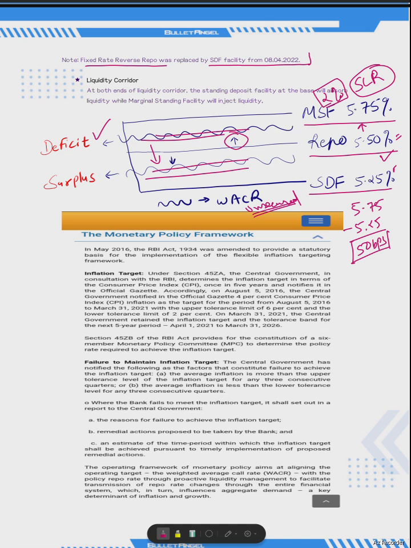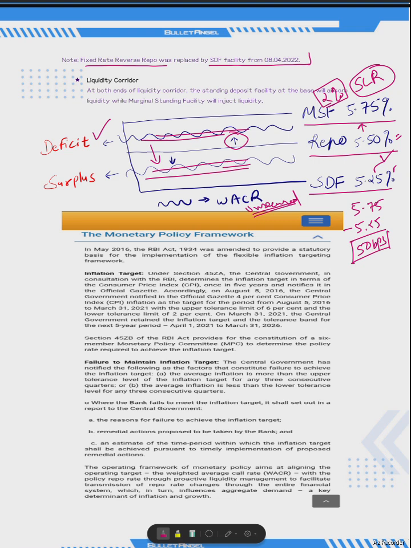Instead of parking funds with RBI overnight, which will give only 5.25, banks will give the funds to another bank at a rate which may be lower than repo but higher than the SDF rate. So it will indicate that there is a systemic level surplus. Through this, RBI will come to know whether there is a systemic liquidity surplus or deficit.